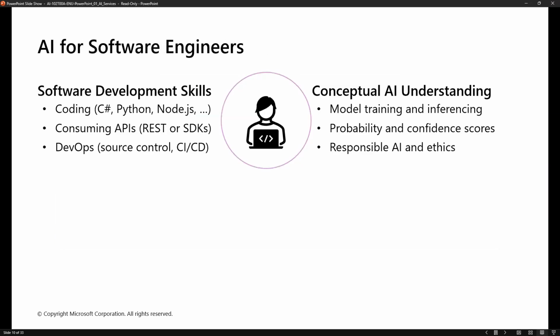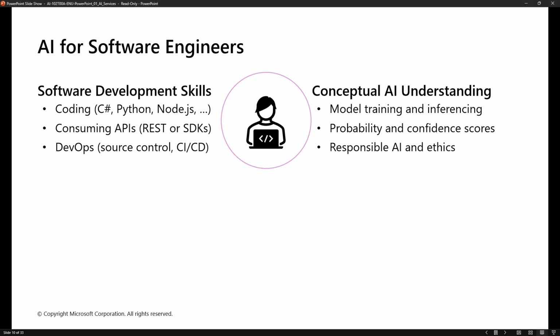And next, coming to AI for software engineers, as I already mentioned, software development skills are required, like C Sharp, Python, Node.js, or consuming APIs. If your application wants to integrate artificial intelligence, you should be familiar with APIs, REST APIs, or SDKs. Using that we should integrate it.